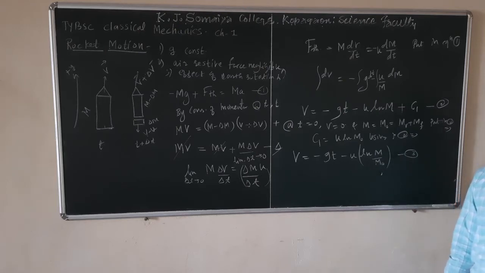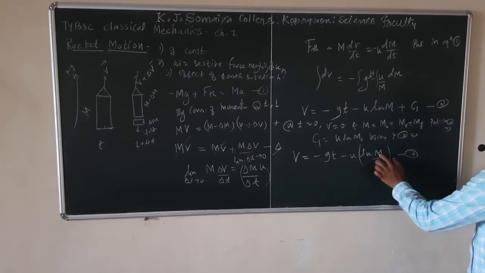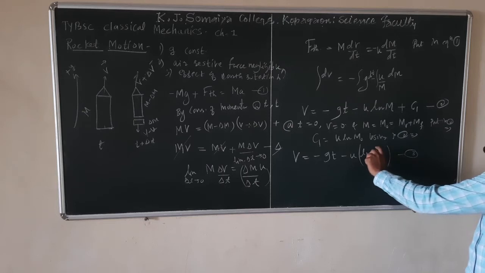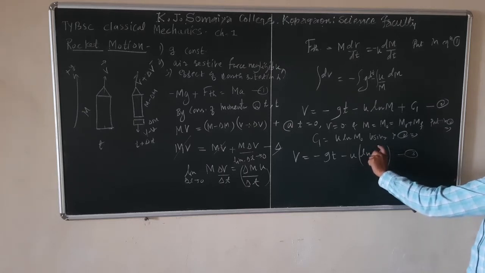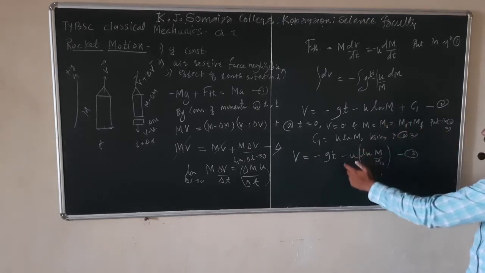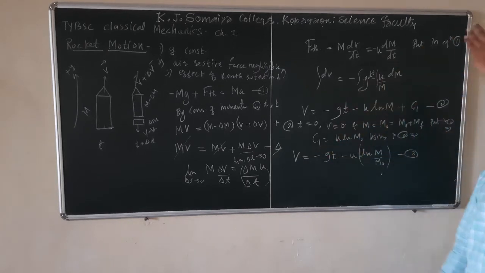Okay, we know that as time goes on increasing, velocity of that rocket goes on increasing. This factor is negative because m is less than m0. That's why we get here a number which is less than 1, and ln of a number which is less than 1 is a negative number. That's why this term becomes positive, and as time goes on increasing, velocity also goes on increasing. Okay,